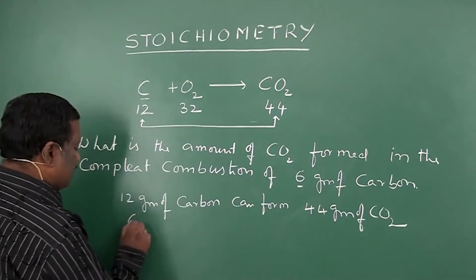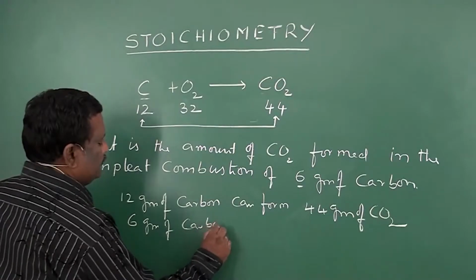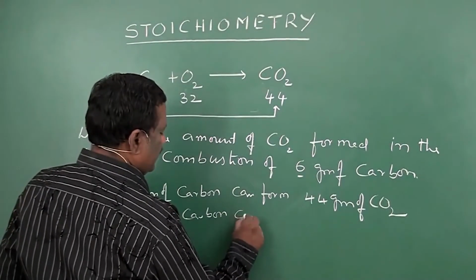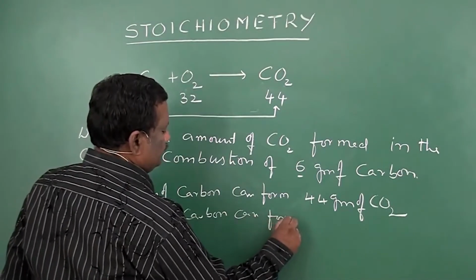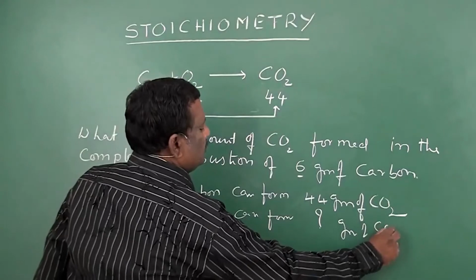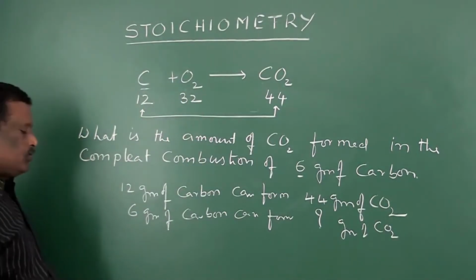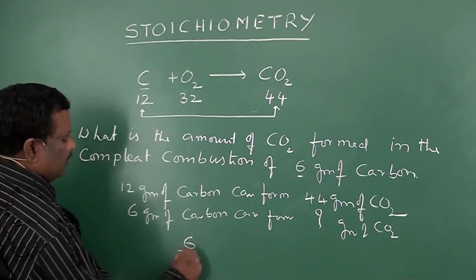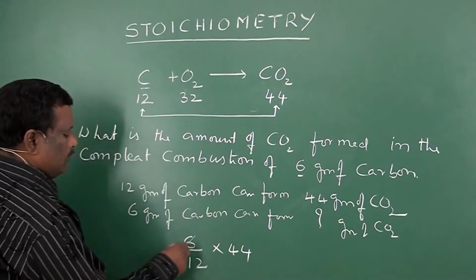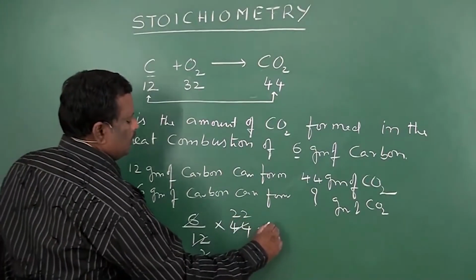Now for 6 grams of carbon, how many grams of CO2 can form? So it is directly proportional. So 6 by 12 into 44. 2 times, this 2 here, 22 times.